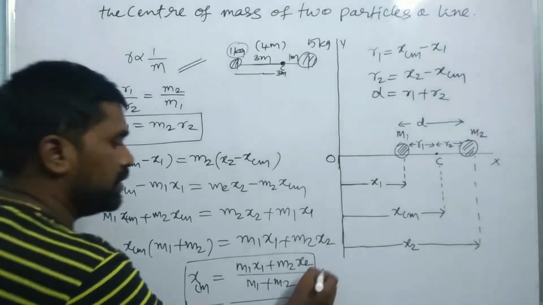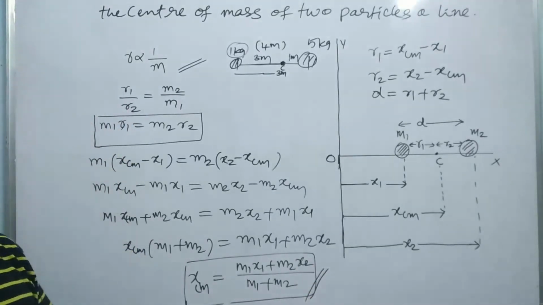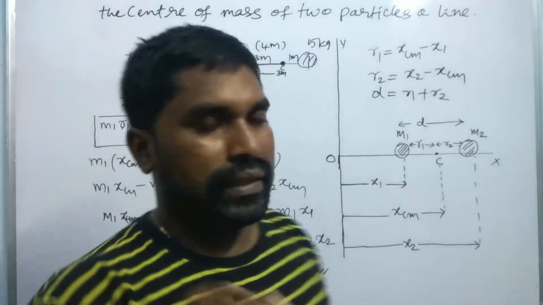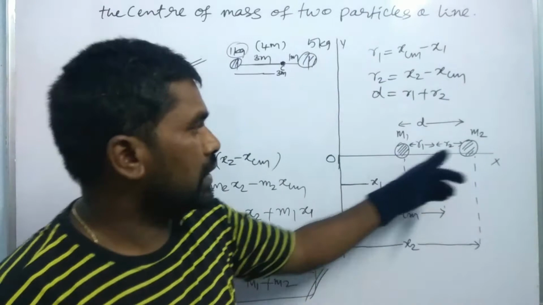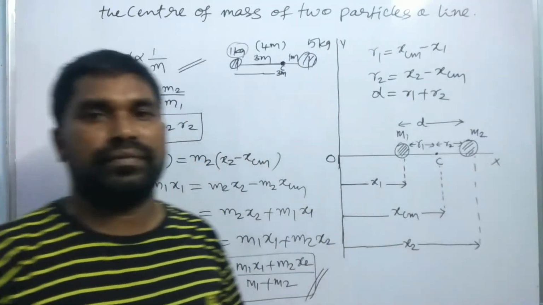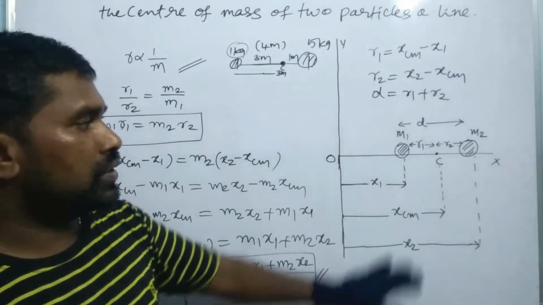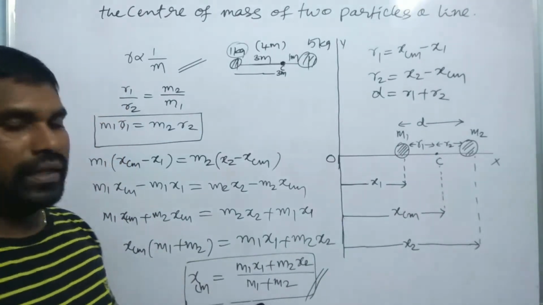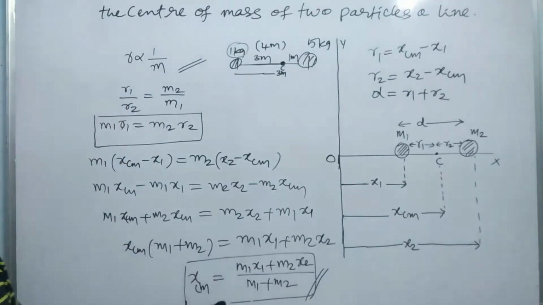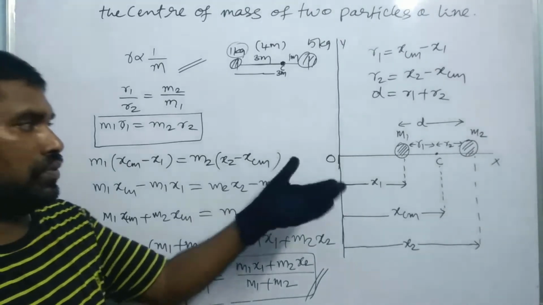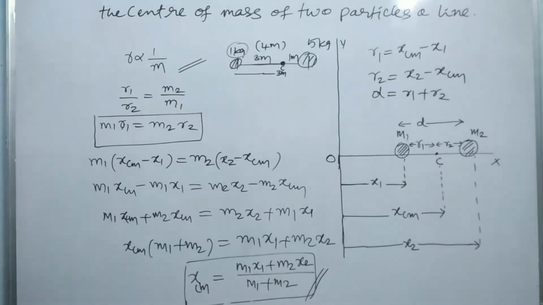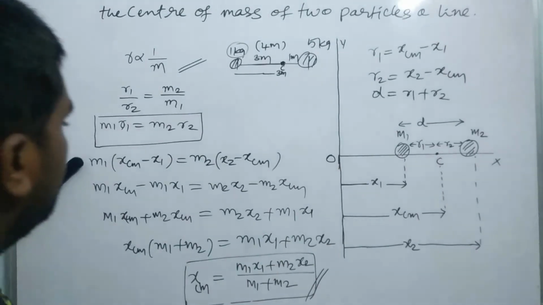Very, very important. So this is the formula to find the center of mass of two particles in a system, of two particles in the same line. Right? So let us see how we can find the center of mass with some examples. Okay. So let us see.